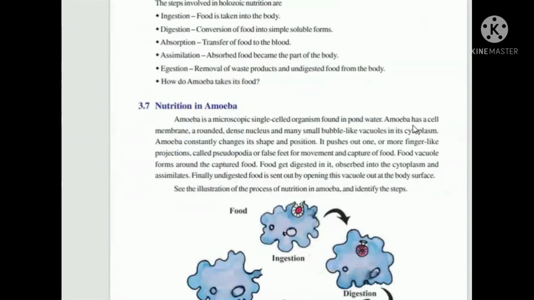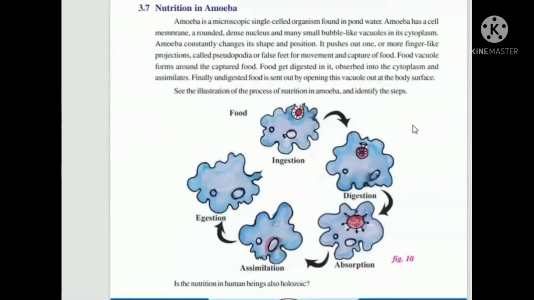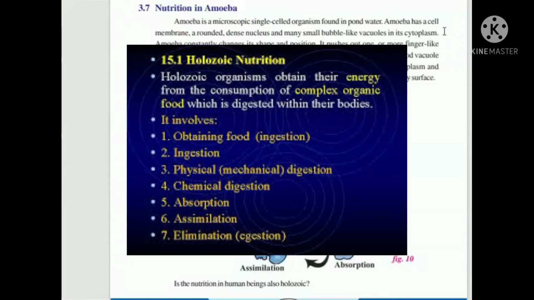Okay, let us see nutrition in amoeba. Do you know amoeba? Amoeba lives in water only. It is a single celled organism, the total body made up of a single cell. It has a cell membrane, like our mobile pouch, and a rounded, dense nucleus.